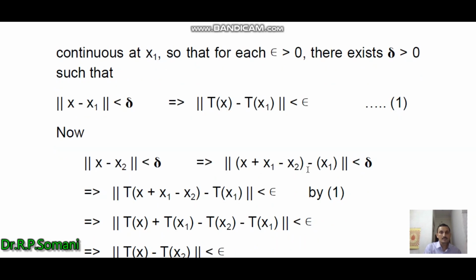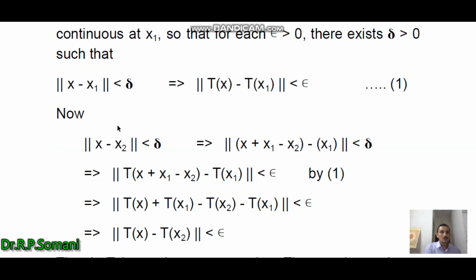So now we check for x2. We start with norm of x minus x2 less than delta. This implies, here we add and subtract x1 for the calculation part, norm of (x plus x1 minus x2) minus x1 is less than delta.